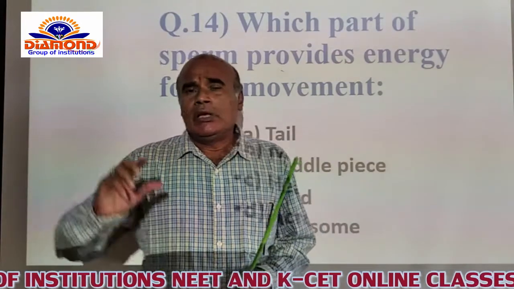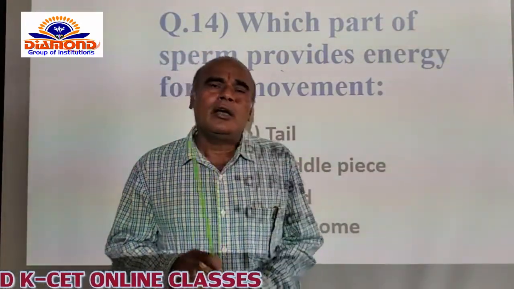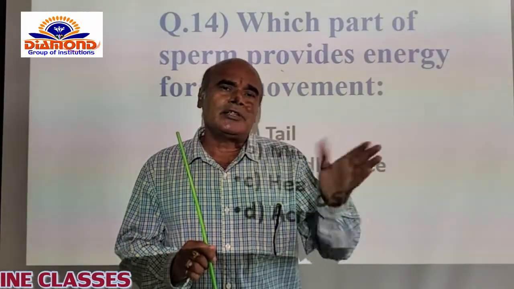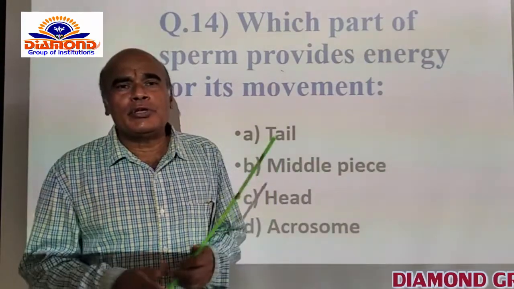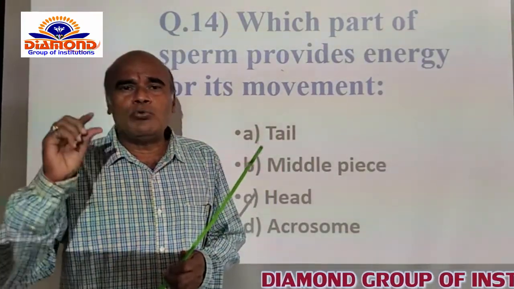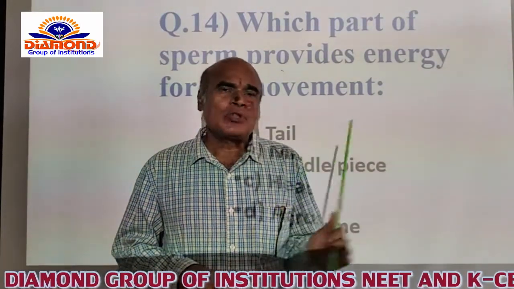The head part of the sperm is connected to the middle piece through the neck. The middle piece is provided with a number of mitochondria.